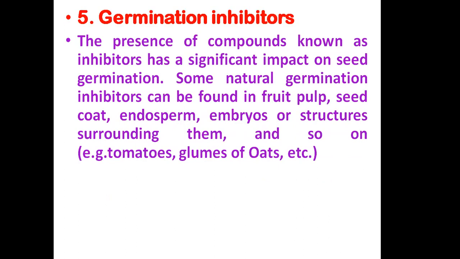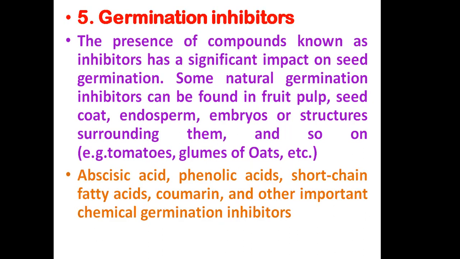Means if the seed is lying within the fruit, the fruit pulp may also induce dormancy in the seed, or in some other cases, the endosperm itself will have some germination inhibitors, and with time these inhibitors will lower down, and that will lead to germination of the seed later on.